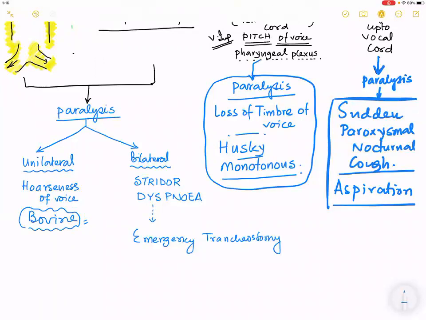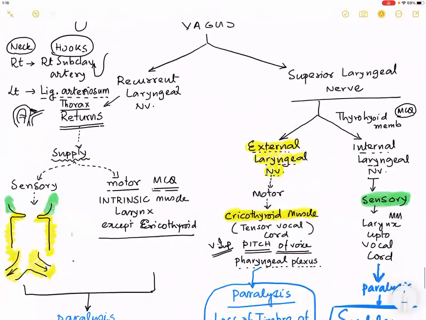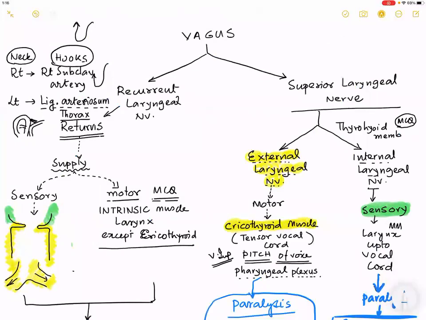So this is, in a summary, what are the nerves around the thyroid? What are the things that you are required to know for an MCQ exam and for an MBBS exam? Have you taken down this table that I have made, or this flow diagram that I have made for you?